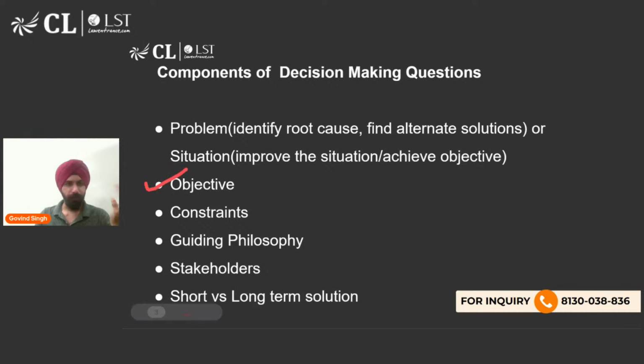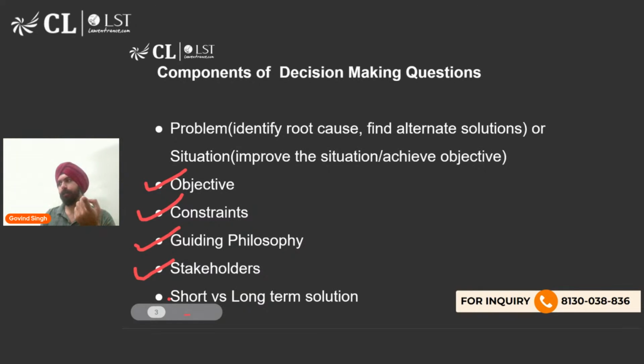Now, as I said, there would be an objective or a goal involved. There would be certain constraints which you would have to satisfy or keep in mind. There would be a guiding philosophy that okay, if I have to do this, then I have to study daily 3 hours for CLAT. That is my guiding philosophy to achieve the problem, right? To achieve my objective. And then who are the stakeholders involved in this whole scenario?